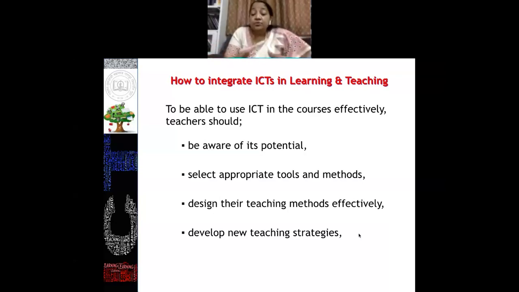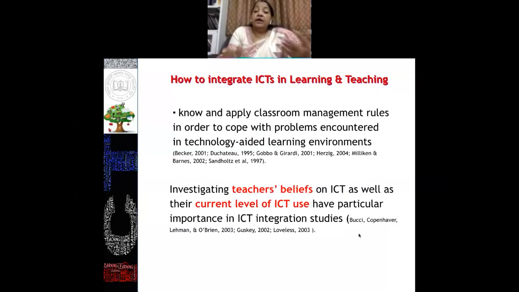But the need is to use these technological tools available to us in an effective manner, which is one of the very important questions that comes before us. So I'm trying to put before you certain models, certain tools which you can use to make your classroom teaching learning process much more effective. Another important aspect is that you should know and apply classroom management rules to cope with the problems encountered in a technology-aided learning environment.